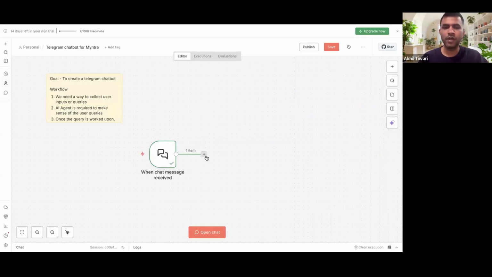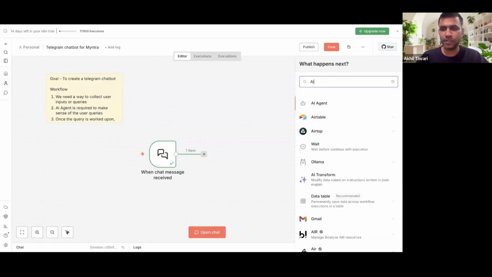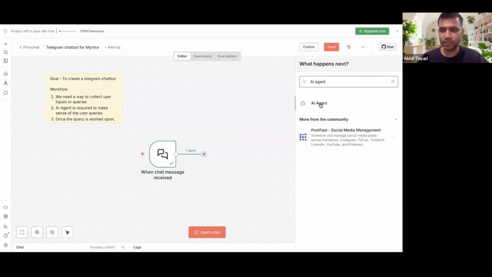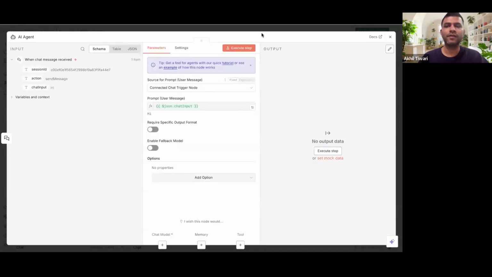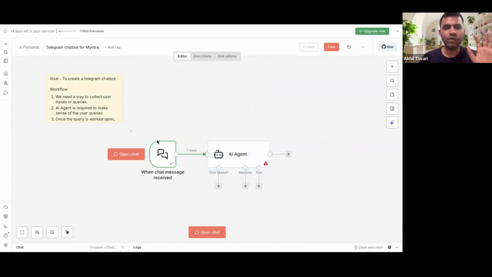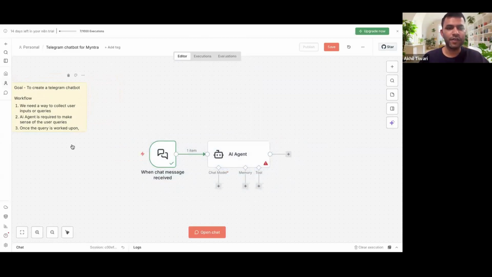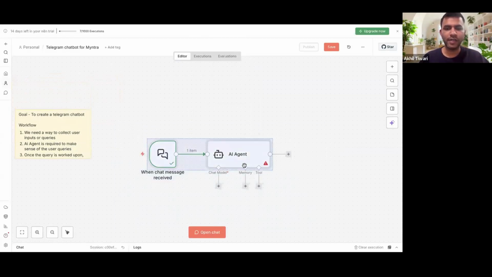We have added this node. I've clicked on this plus. Once I've clicked on this, then you can search for AI agent. You click here, and that's it. Don't do anything else. Everything is set up by default whenever you create a chat trigger, right? So that's it. It's showing you the red mark for different reasons. We'll talk about it, because you've not added a chat model.